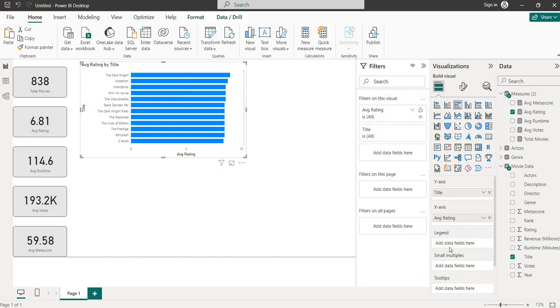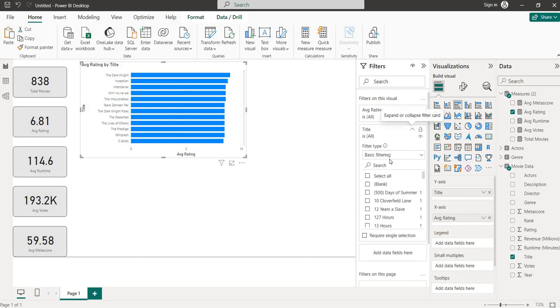So we selected the average rating, and here is the title. We will apply the filter on the title. See where you have to apply the filter, that is also very important to see. So we are applying the filter on the title, not on the ratings.